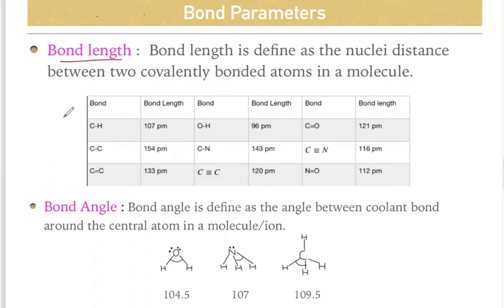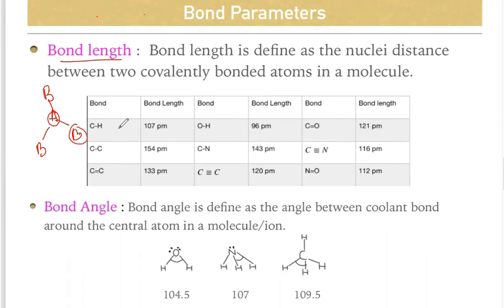So that means, as we already discussed, a center atom, let's suppose it is going to combine with 3 atoms. There must be some distance between this center atom and this, or this to this, or this to this. So the nuclear distance between the center atom and the outer atom is known as bond length.